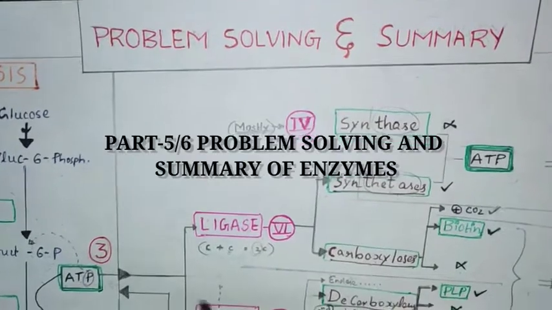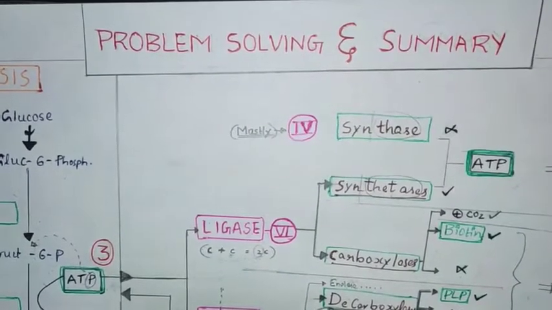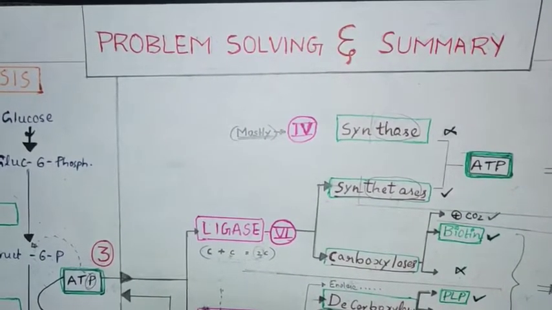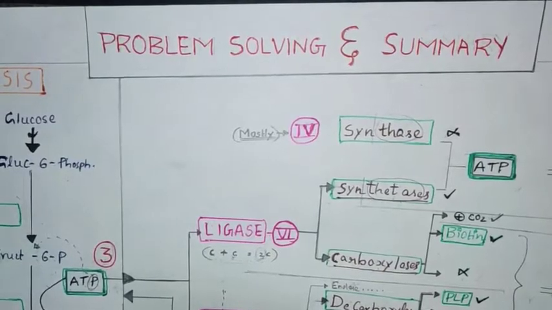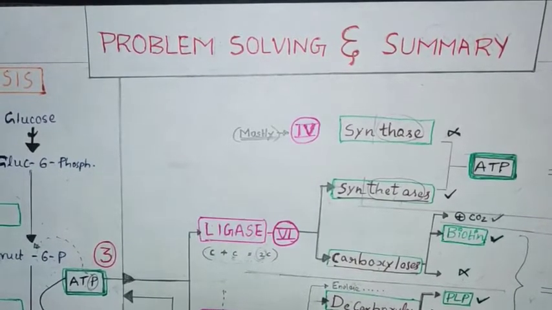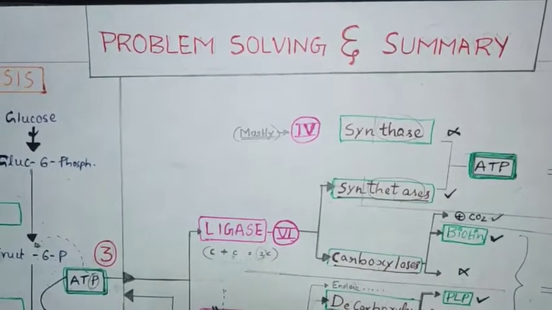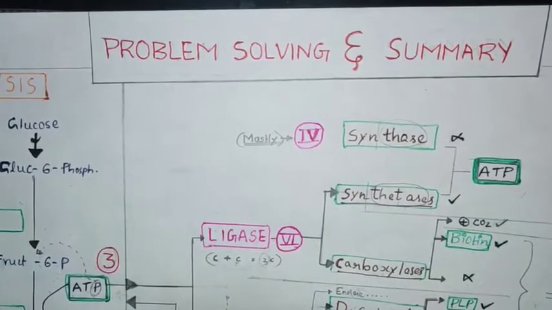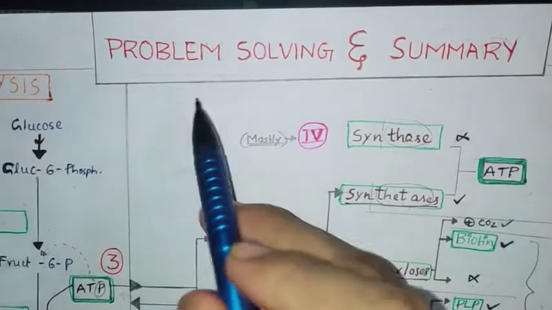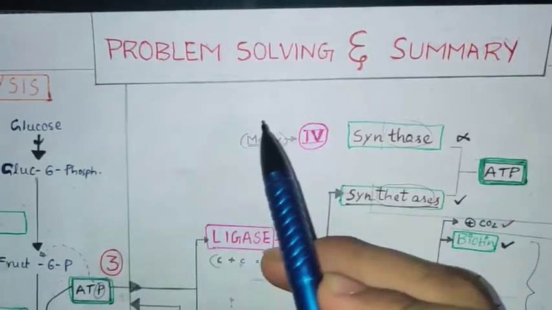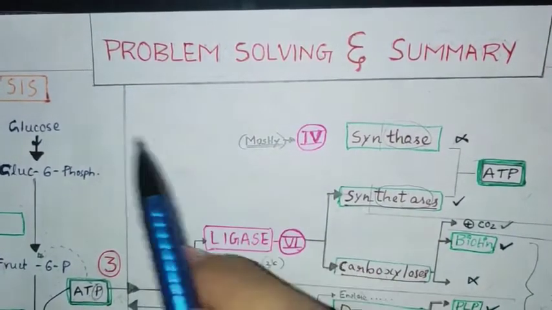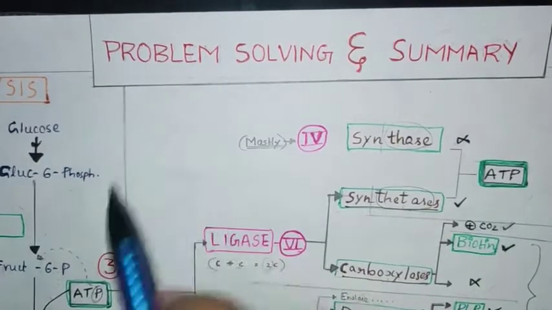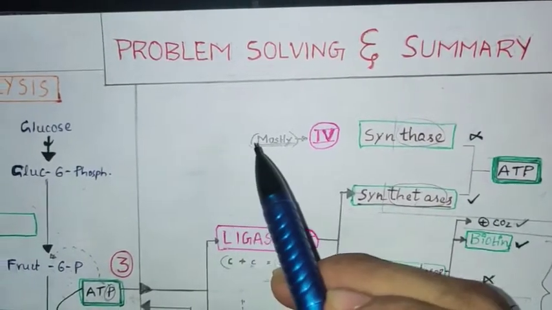Hello guys, in the previous 4 parts we have already covered the classification of enzymes and given a detailed explanation regarding every class, giving examples of reactions of major metabolic pathways of carbohydrate, lipid and protein metabolisms. So let us deal with problem solving and summary in this part 5 video. It is better if you watch the previous 4 parts to understand this part well. Okay, coming to problem solving.